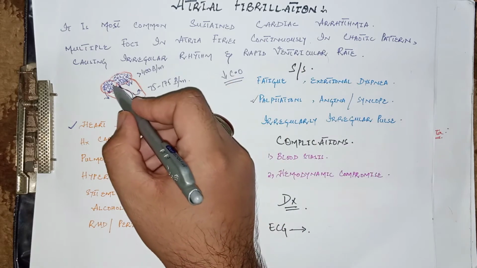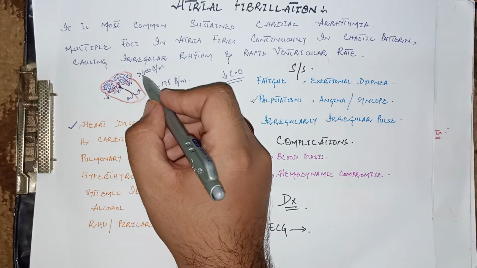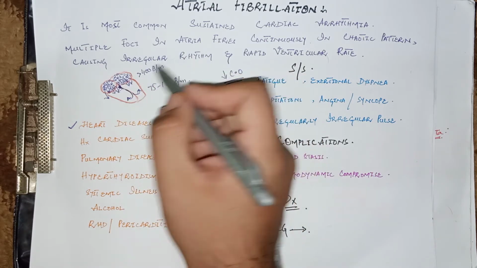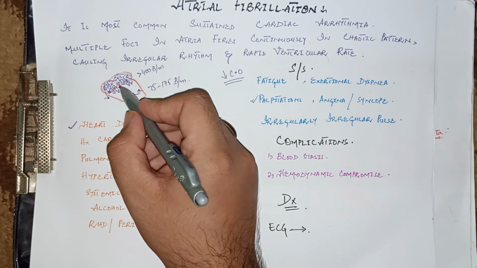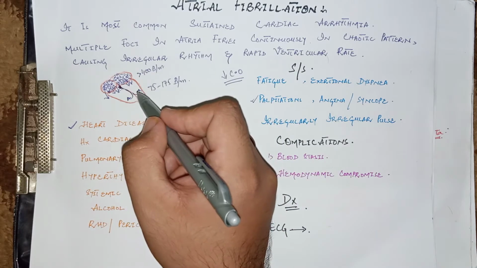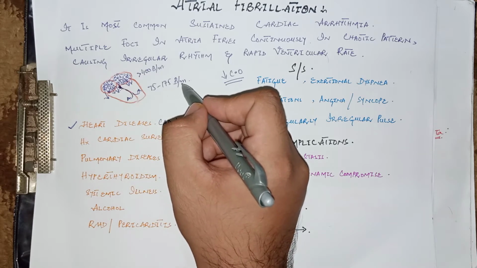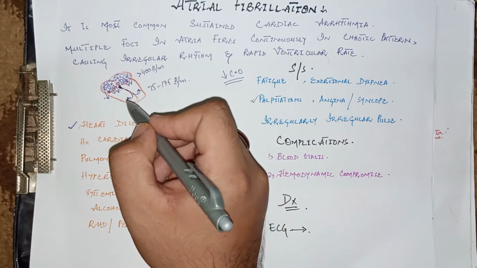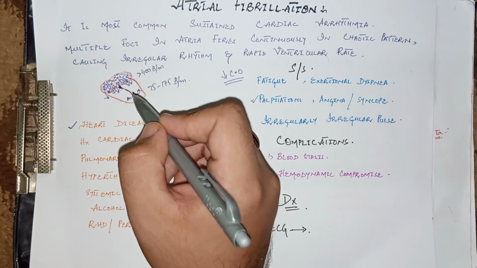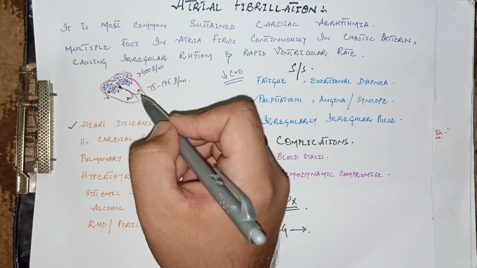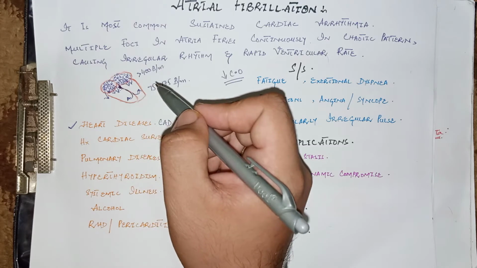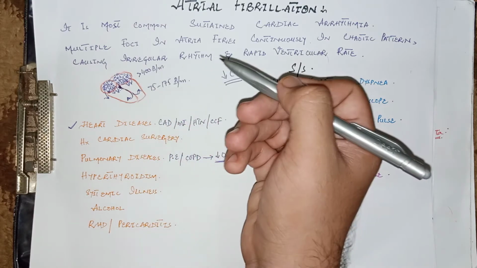The firing rate of the ectopic foci is more than 400 beats per minute, but due to delay in the AV conduction, only a few impulses reach the ventricles. That is, 75 to 175 beats per minute is the ventricular rate. But due to such severe electrical activity, there is ineffective mechanical activity, so there are ineffective contractions of the heart.